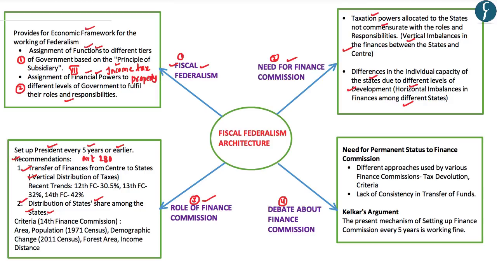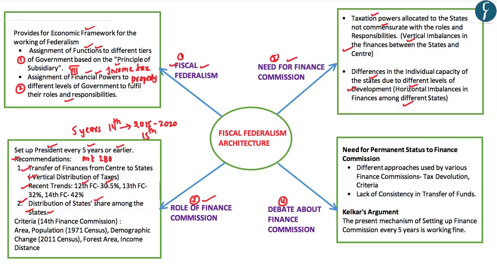Once the Finance Commission gives recommendations, its recommendations will be applicable for a period of 5 years. Presently, we are following the recommendations of the 14th Finance Commission, and its recommendations are applicable from the year 2015 to 2020. From the financial year 2021 onwards, we would be following the recommendations of the 15th Finance Commission. If you look at the recent trends in the vertical distribution of taxes between the center and the states, the 12th Finance Commission had recommended that the central government should transfer 30.5% of its taxes to the state governments.